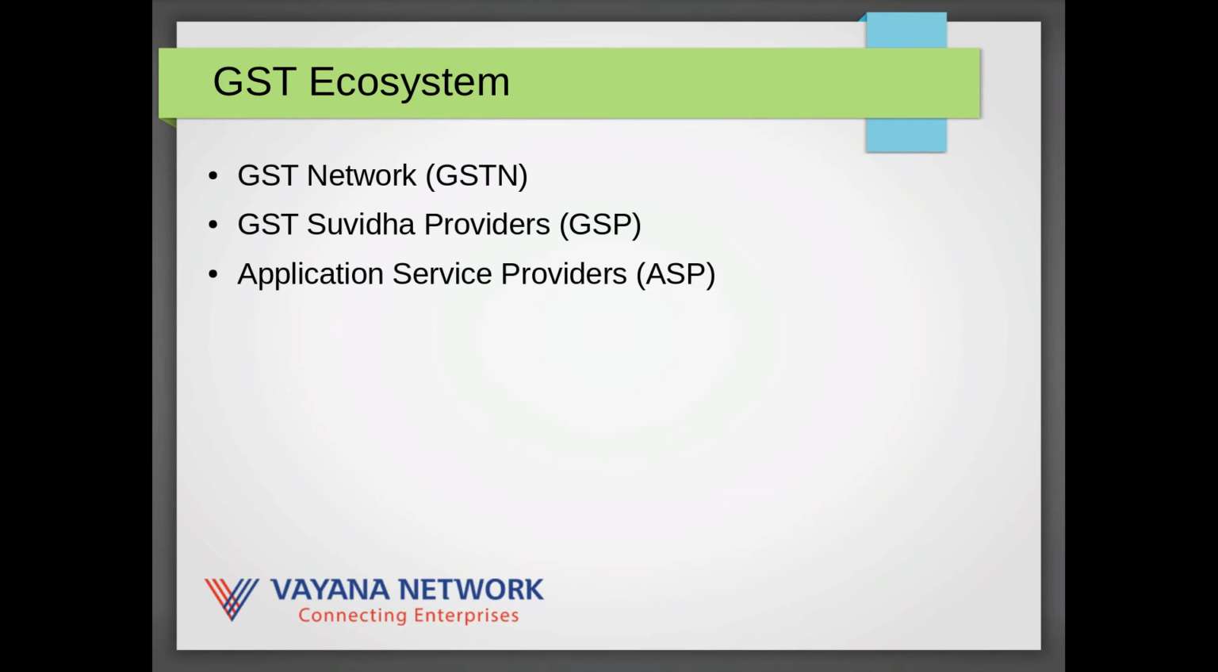Now a little bit about the GST ecosystem. The GST ecosystem has the following players. There is a core GST network. That's a centralized system operated by a body formed by various financial institutions and the Government of India. There is a series of GST Suvidha providers, which are referred to as GSPs, and a range of application service providers who are referred to as ASPs.